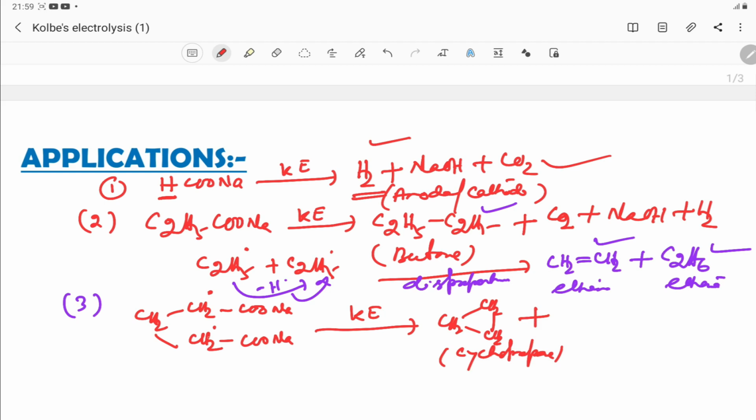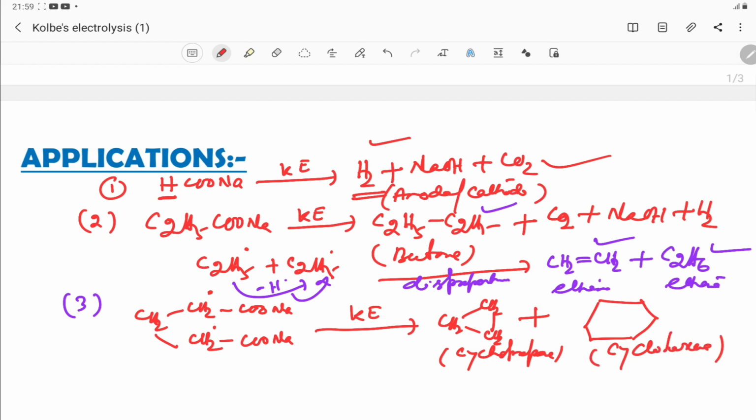If these free radicals combine, it will also be cyclohexane, because three such units combine with other free radicals, and it becomes cyclohexane.